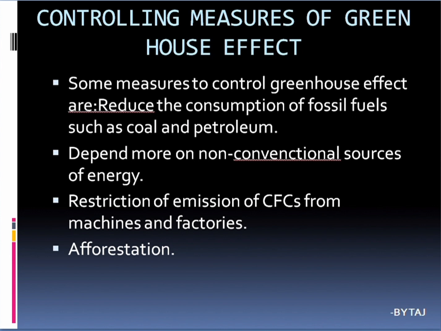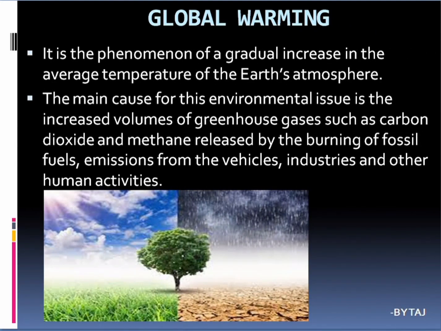So that will control the greenhouse effects, because the plants will absorb the excess carbon dioxide present in the atmosphere and release oxygen for the humans. So more and more we have to grow plants. And coming to another important concept, global warming. It is the phenomenon of gradual increase in the average temperature of the earth's atmosphere. As usual, with the greenhouse effect, the earth's temperature increases because of the greenhouse gases. In the extreme condition that leads to global warming by gradually increasing the temperature of the earth's atmosphere.